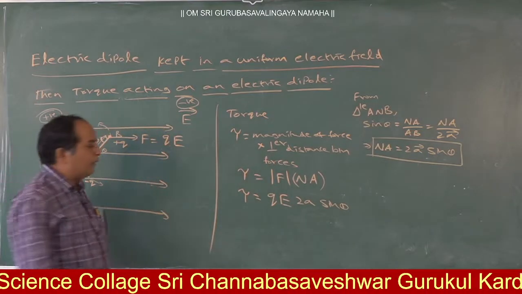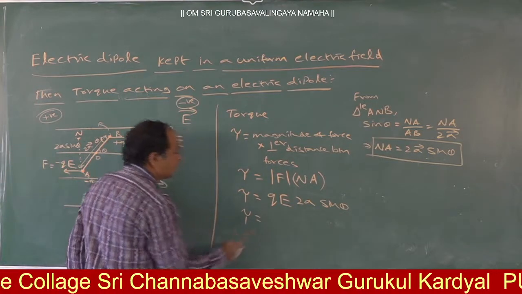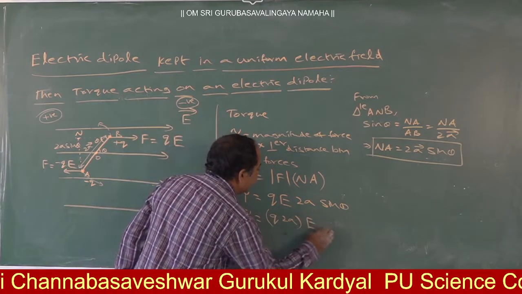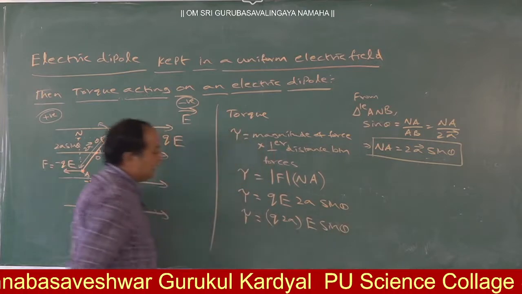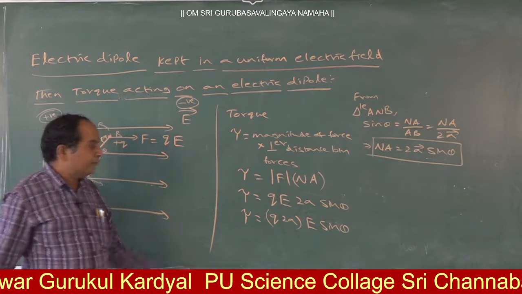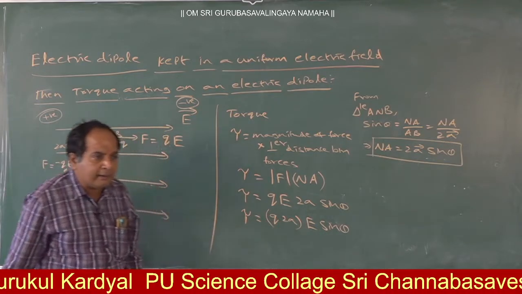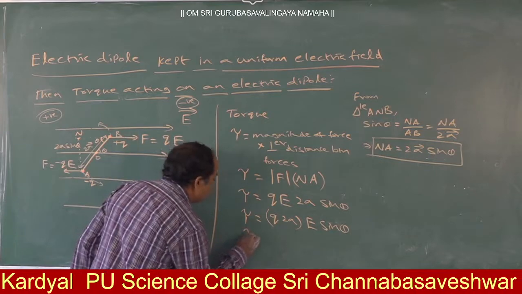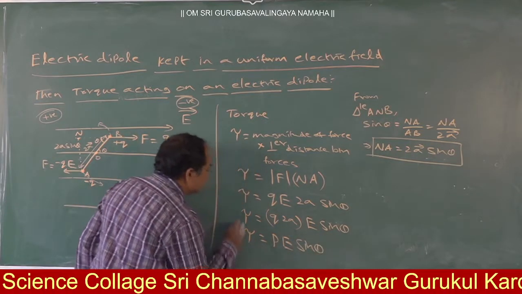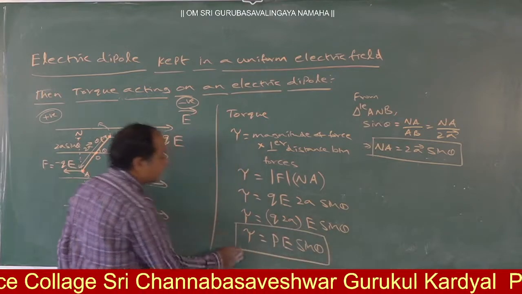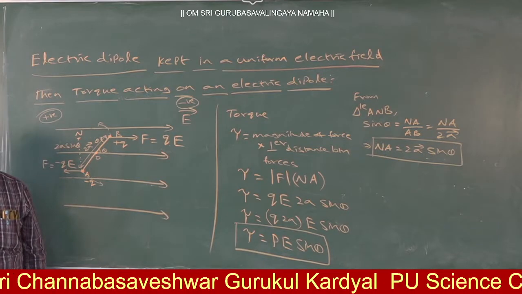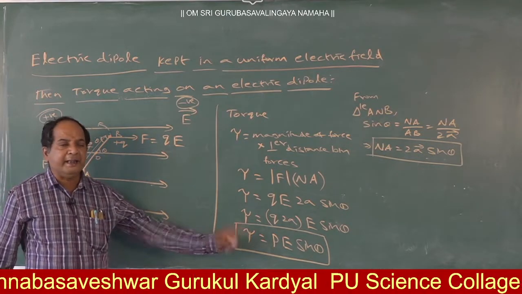Now torque tau is equal to q into 2a into E sine theta. This may be written as q into 2a, times E sine theta. What is q into 2a? Dipole moment. So tau is equal to PE sine theta. This is the expression for the magnitude of torque: tau is equal to PE sine theta.